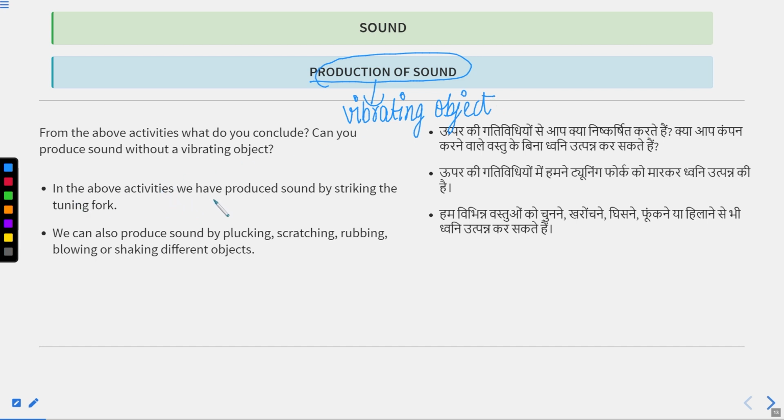In the activity, we have produced sound by striking the tuning fork. We can also produce sound by plucking, scratching, rubbing, blowing, or shaking different objects. These are also the sources of sound production.